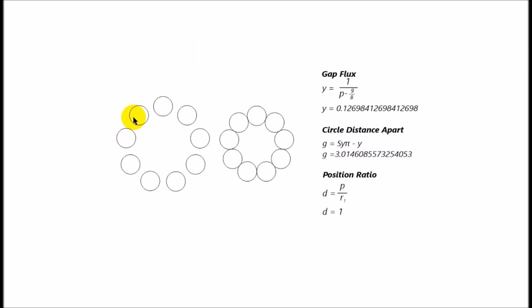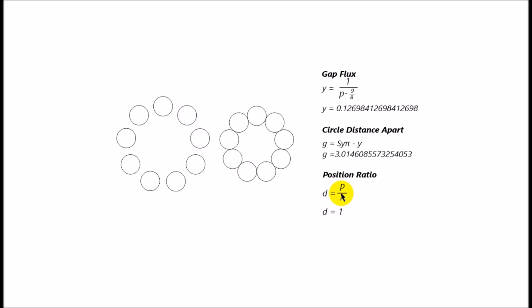So the original problem is that we have to create a formation of circles with no gap. These variables kind of handle that aspect of the overall equation. I have what I call a gap flux, which I believe controls the space in between the circles, and then distance apart, which I think also influences that. Obviously, we have pi subtract y, so we have the ratio of the circle subtracting the space that we need to remove from the gap.